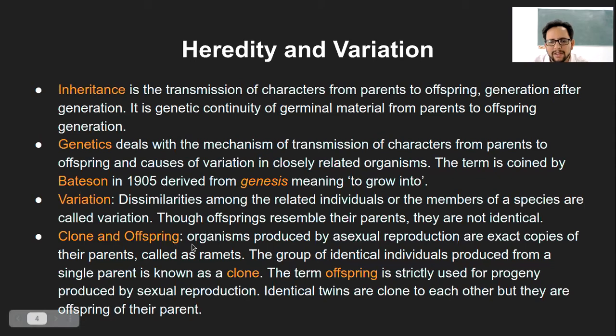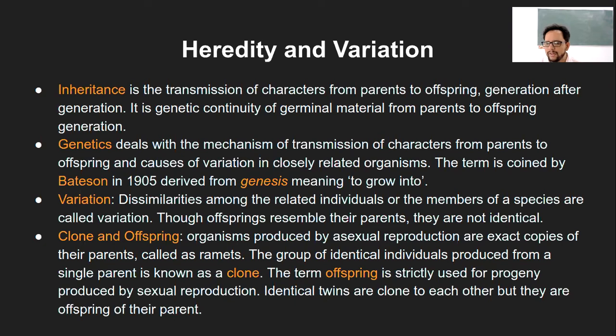Clone and offspring. Organisms produced by asexual reproduction are exact copies of their parent, because there is no crossing over happening. That's why they are called ramets, and the group of identical individuals produced from a single parent, most importantly through seed or vegetative propagation, is a clone.